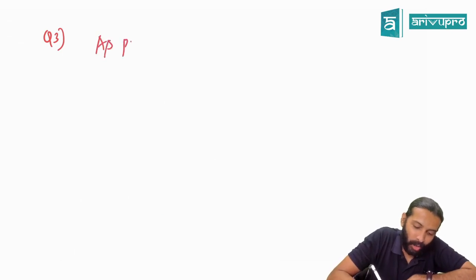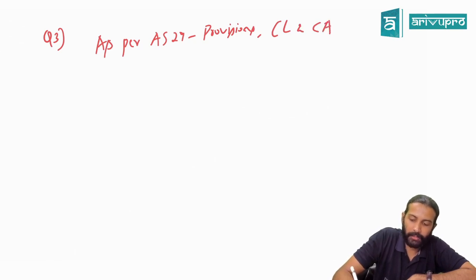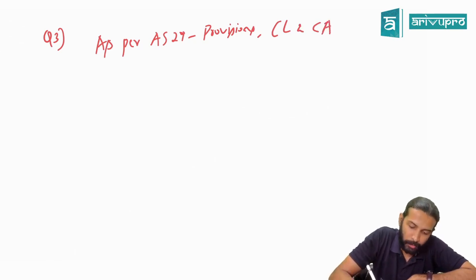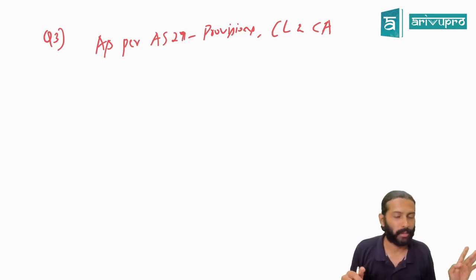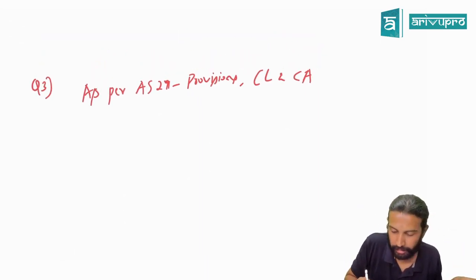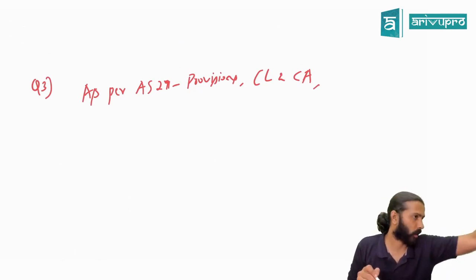As per Accounting Standard 29, Provisions, Contingent Liability and Contingent Asset. Guys, you are expected to remember the standard name and standard number. Please don't write incorrect standard names and numbers. If you don't know, just write "as per accounting standard".